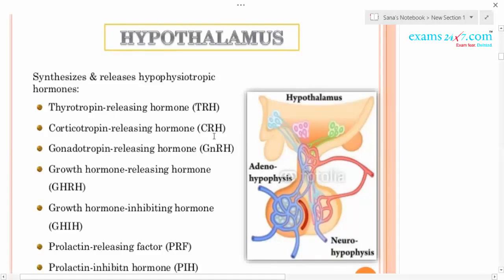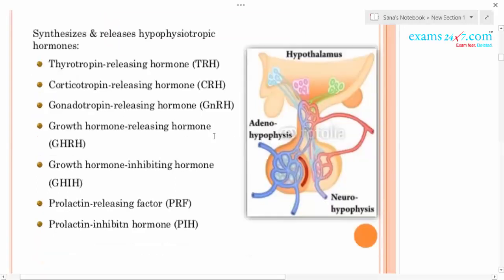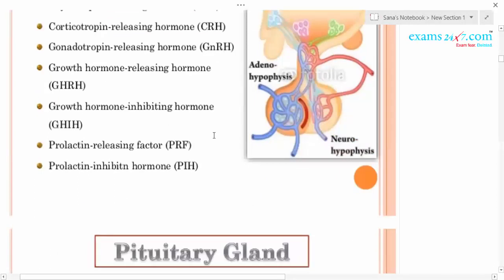Gonadotropin releasing hormone stimulates the release of gonadotropins like FSH, LH, etc. from the anterior pituitary. Similarly, growth hormone releasing hormone helps in the release of growth hormone from the pituitary gland.